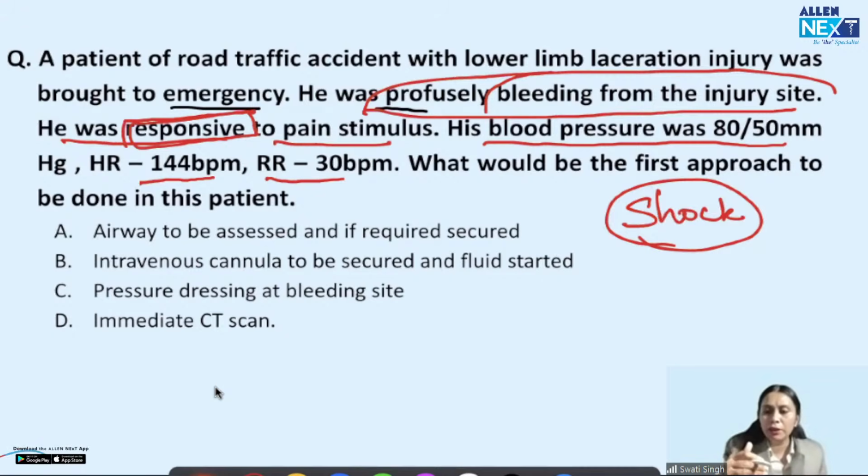Now, at first look, it seems that you should go for the answer: stop bleeding from the bleeding site. The patient is profusely bleeding and going into shock. But what would be the first approach in any patient, in any emergency patient? You always have to be clear in that concept, and questions have to be answered with that concept.